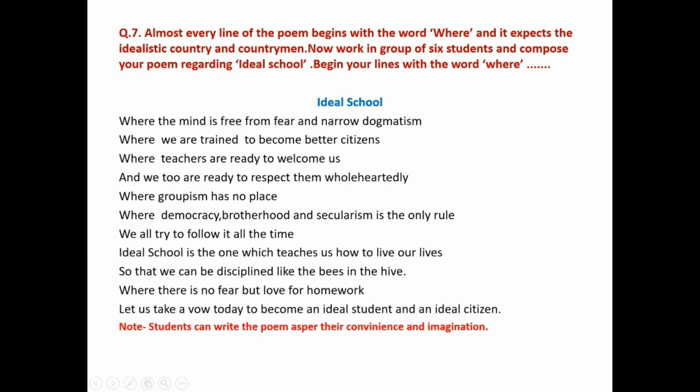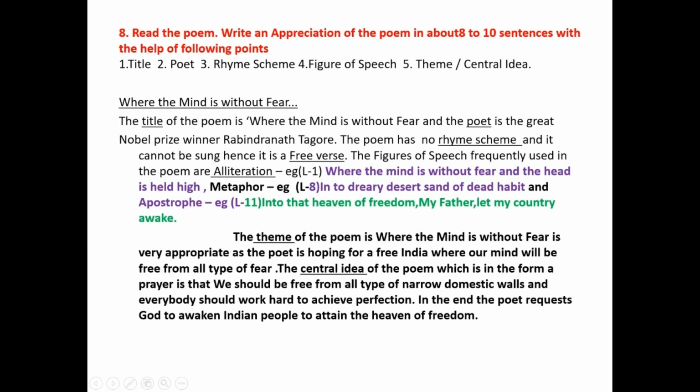An ideal school is the one which teaches us how to live our lives so that we can be disciplined like the bees in the hive, where there is no fear but love for homework. Let us take a vow today to become an ideal student, an ideal citizen.